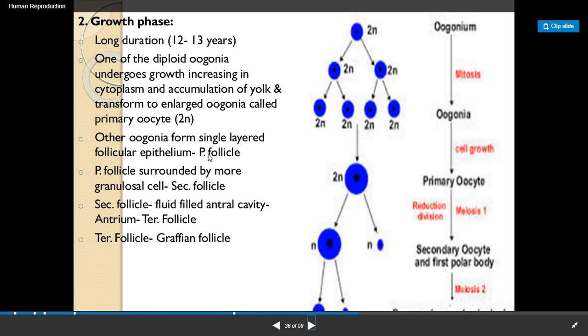Other oogonia form a single-layered follicular epithelium, that is known as the primary follicle. The primary follicle is surrounded by more granulosa cells and forms the secondary follicle. This secondary follicle, we have seen, has a fluid cavity known as the antral cavity, and further results in the formation of the tertiary follicle. This tertiary follicle will result in the Graafian follicle.